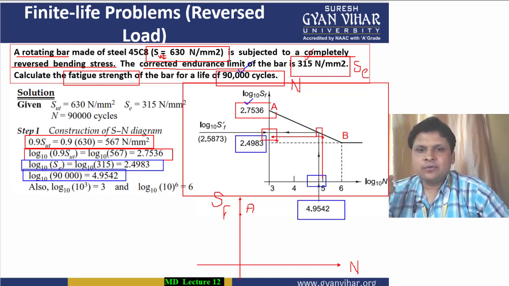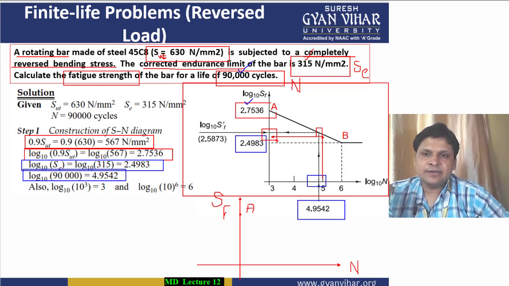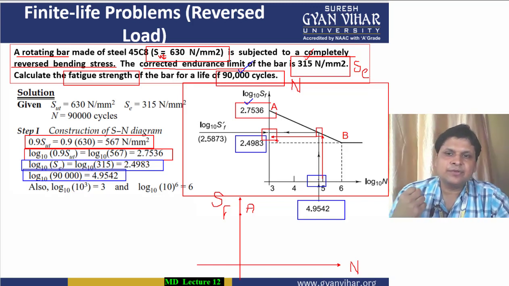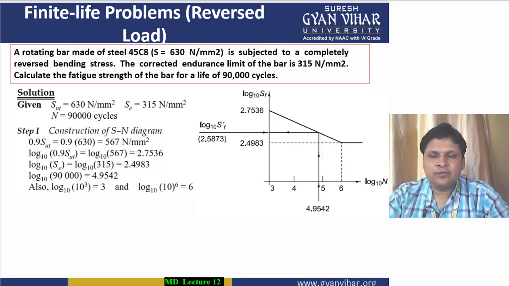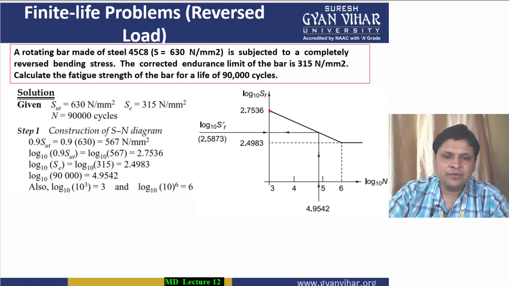But we are using an analytical method, so in the analytical method generally we have to use some calculations. So how will we use the calculations? Let me omit everything which I have written on the screen and now focus on this SN curve. In this SN curve you can see, students, there is a triangle made in this way.